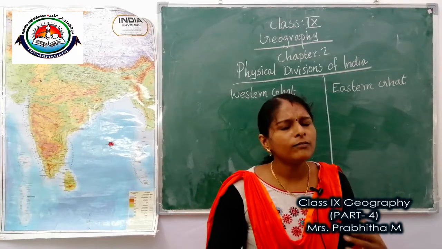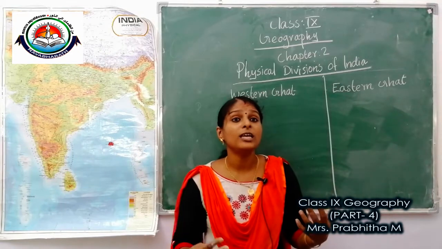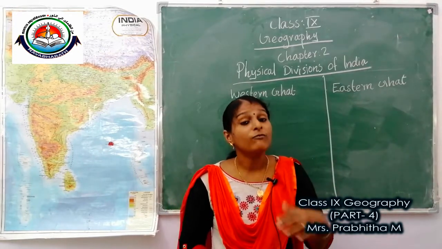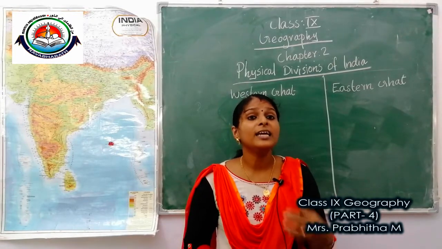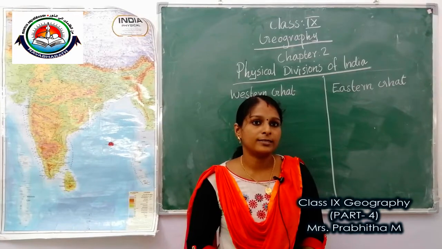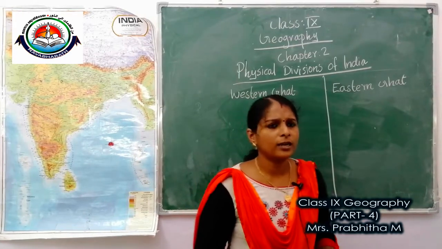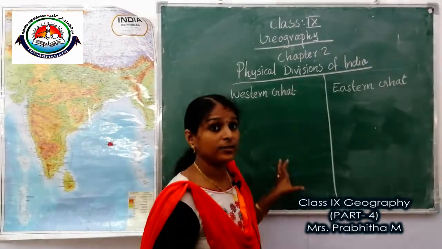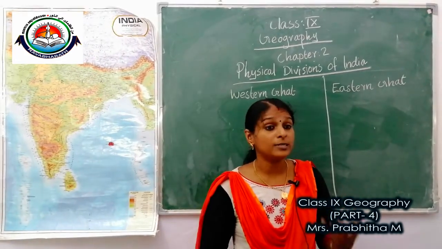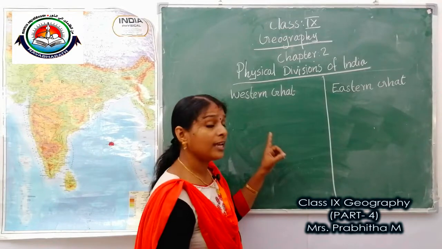Western Ghats are parallel to the western coastal plains and Eastern Ghats are parallel to the eastern coastal plains. Now we can discuss Western Ghat first. Western Ghats are higher than Eastern Ghat.